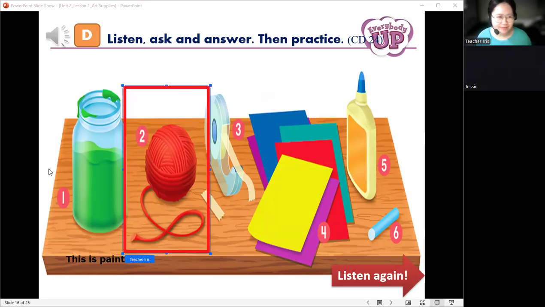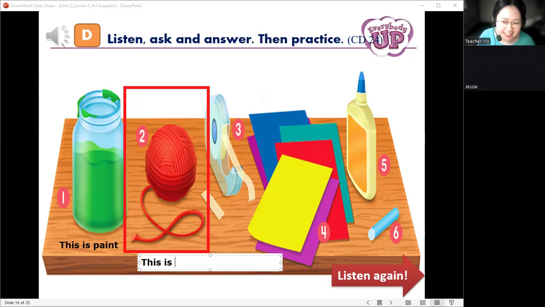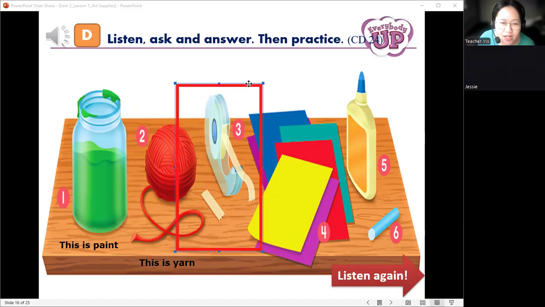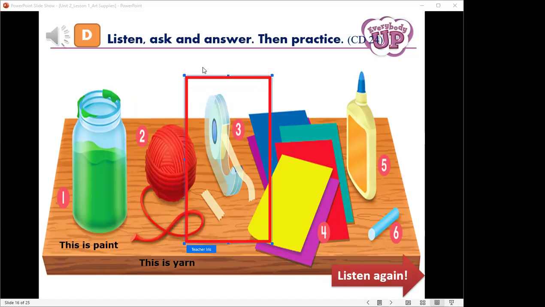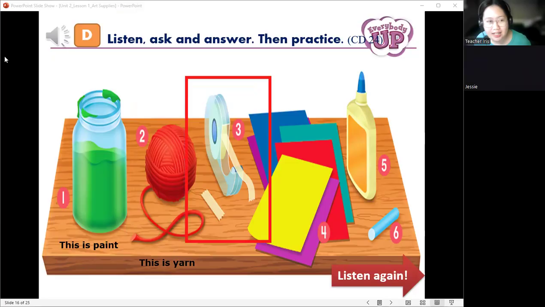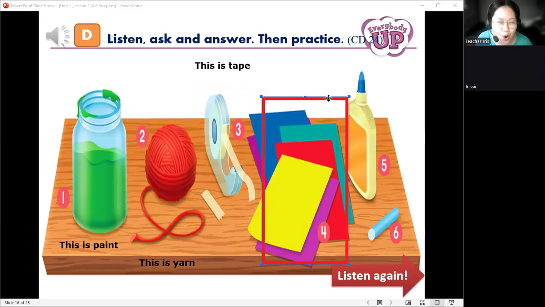Next, number 2. What's this? This is yarn. Very good. Perfect. That's a good job. So next, what's this? This is tape. Very good. This is tape. Next, number 4. What's this? This is colored paper. Okay, very good.